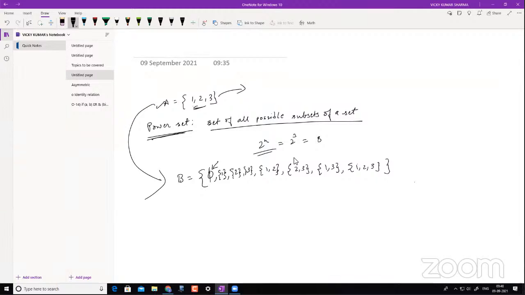Yeah. But you don't really have to list them all, right? Because in a set, what happens? Repetition is not allowed, right? So just one is enough.